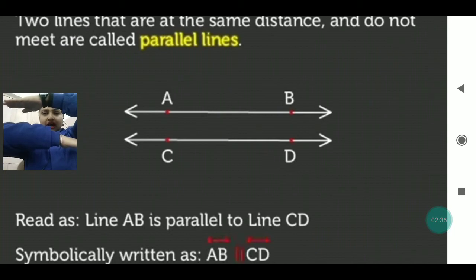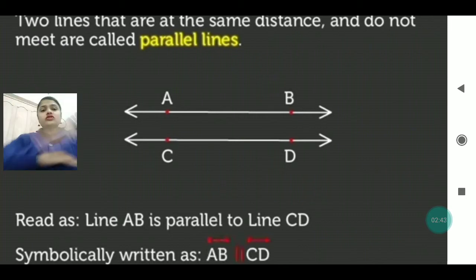These two lines are at the same distance, but they are not meeting each other. So that is called a parallel line. You can see AB is parallel to CD. Both have the exact same length, but they are not meeting at any point. So these are considered parallel lines. The line AB is parallel to line CD, we can say.